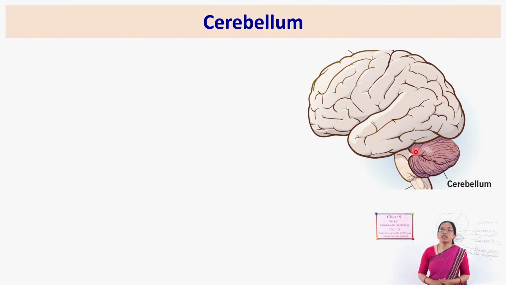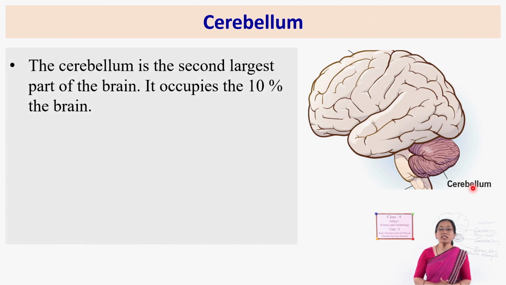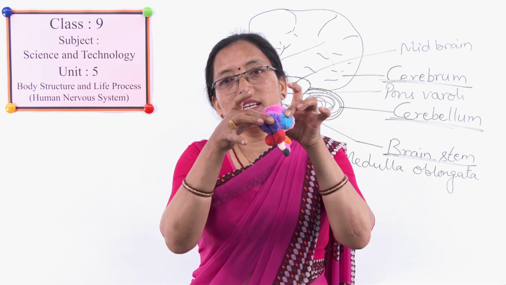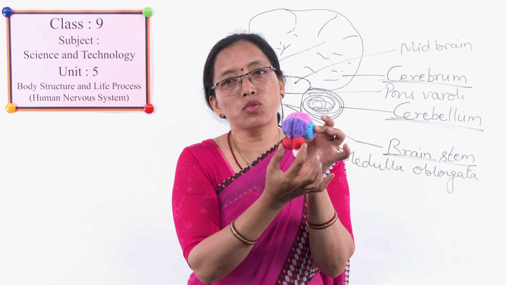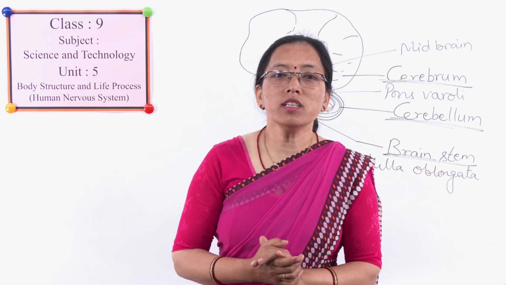Next one is the cerebellum. See here, just below the cerebrum there is a small, lemon-sized part of the brain, that is called the cerebellum. This cerebellum is also made up of grey matter and white matter. The outside part is grey matter and the inner part is white matter. It occupies only 10% of the brain. It is small in size. Just see in this model also, the cerebrum is very large but the cerebellum is very small.